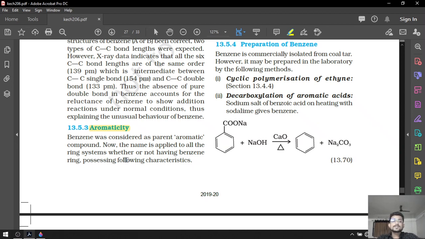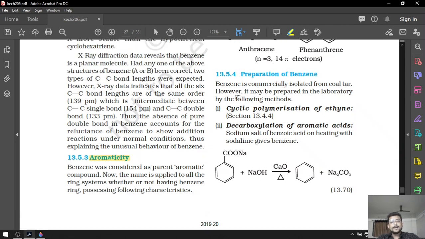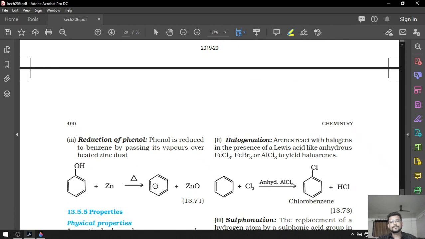Obviously, for the students who have selected the options for JEE and NEET, these topics will be introduced to you in the NEET lectures. So right now we are going to start aromatic compounds from the preparation of benzene. So today's first topic which we are going to study will be the preparation of benzene.